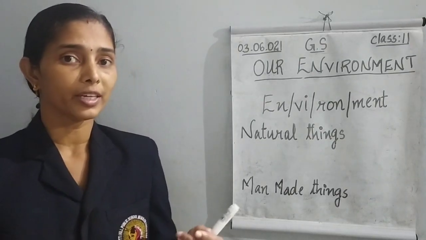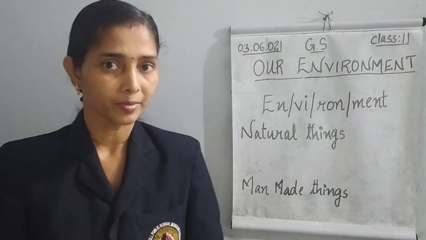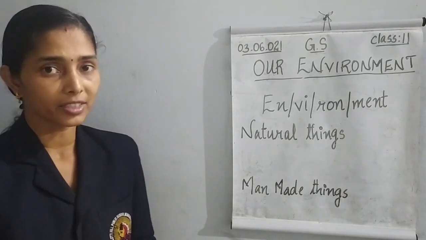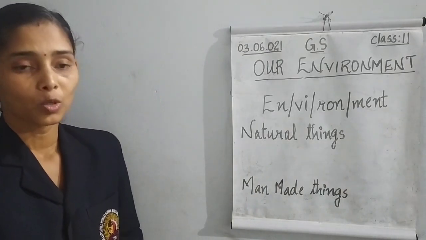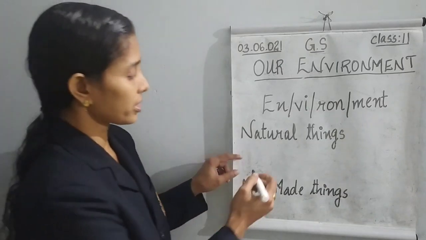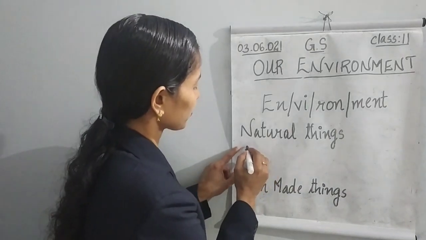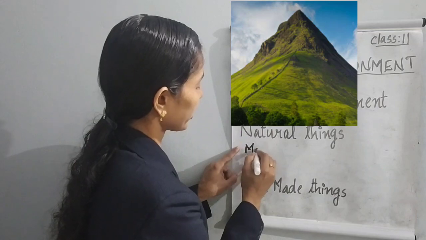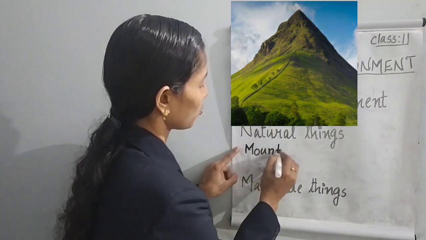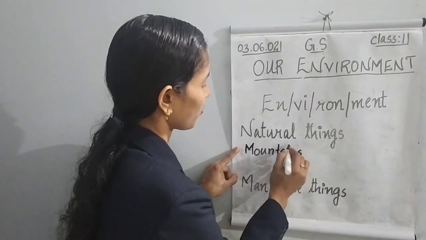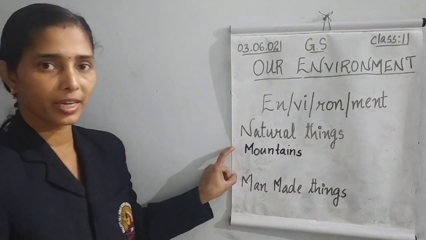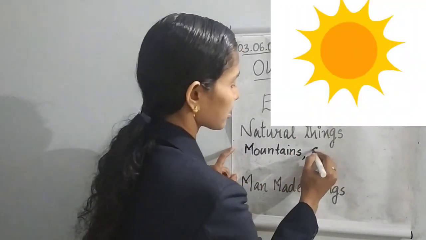Then the things we noticed outside, I am going to write their names here. Which are things we see? We see the mountains. Then what we see? We see the sun.